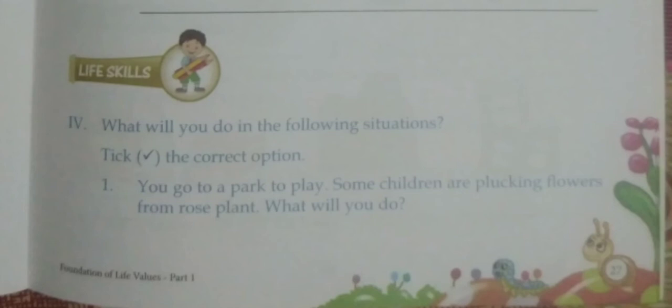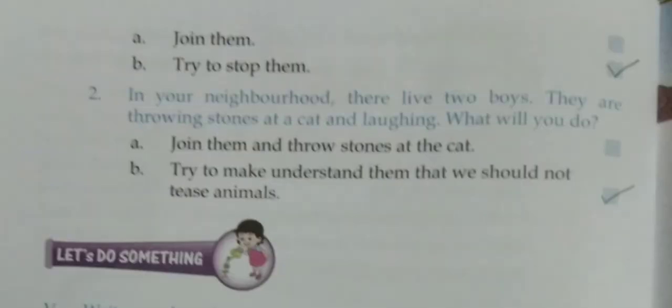Some children are plucking flowers from a rose plant. What will you do? Whenever you go to a park for playing and some children are plucking the flowers, what should you do?